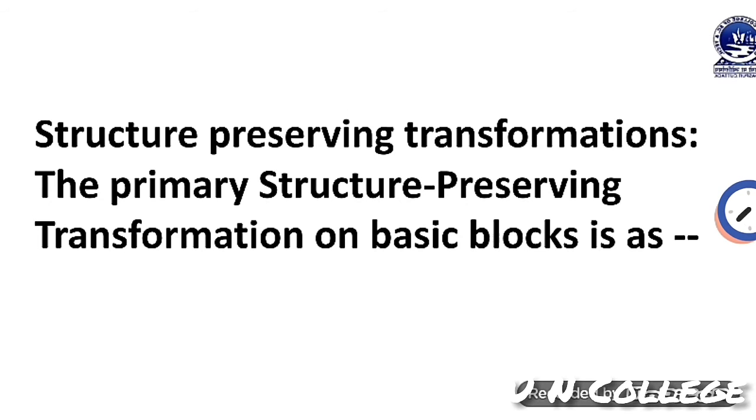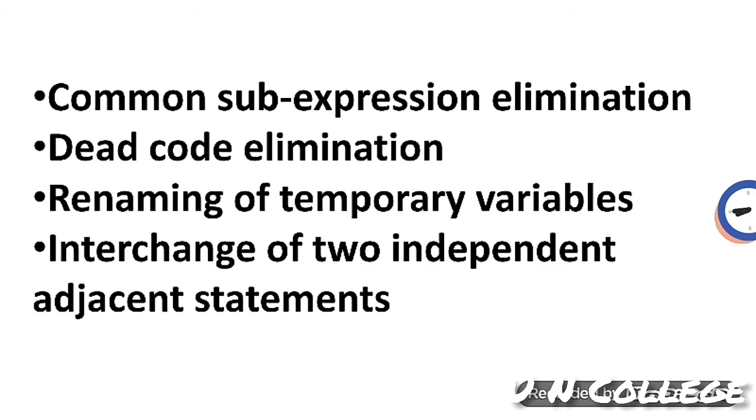The primary structure preserving transformations on basic blocks are common sub expression elimination, dead code elimination, renaming of temporary variables, and interchanging of 2 independent adjacent statements. Actually, all these are ways on the basis of which we can implement basic block optimization.